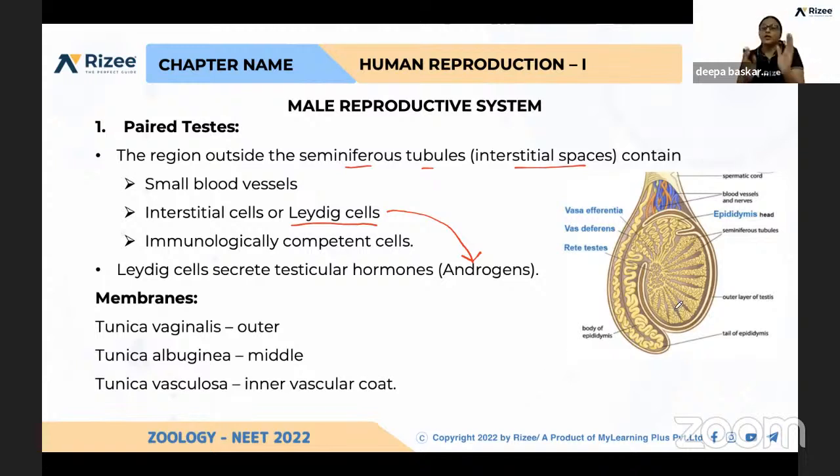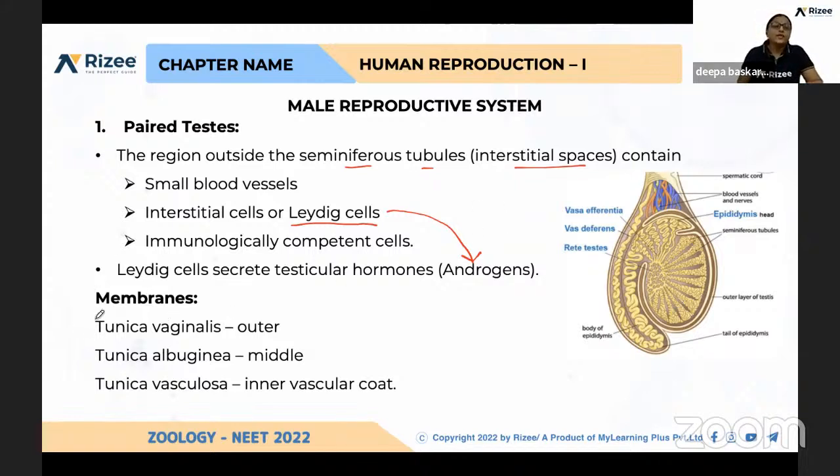Here you should remember which cells are present inside the seminiferous tubules and outside the seminiferous tubules. A question will be asked. Inside the seminiferous tubules, Sertoli cells and male germ cells are present. Outside the seminiferous tubule, in the lobules, that is called the interstitial space. In that, Leydig cells are present and they are responsible for testosterone production.